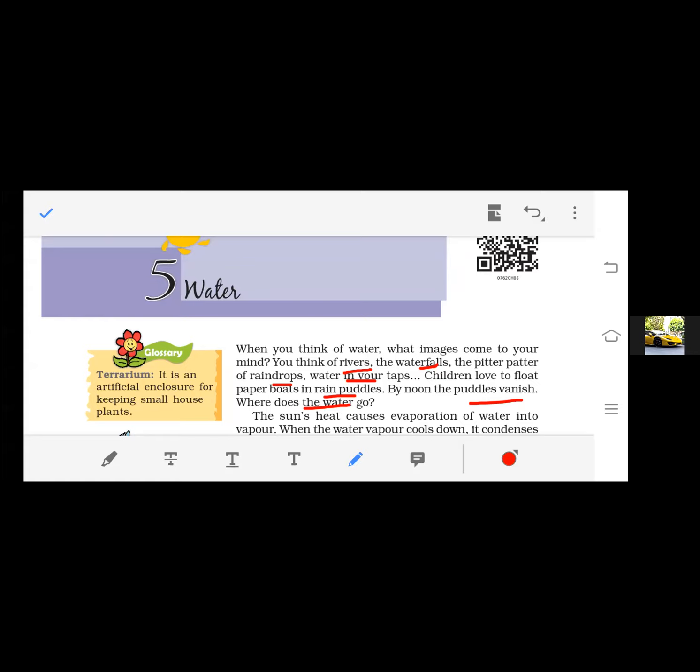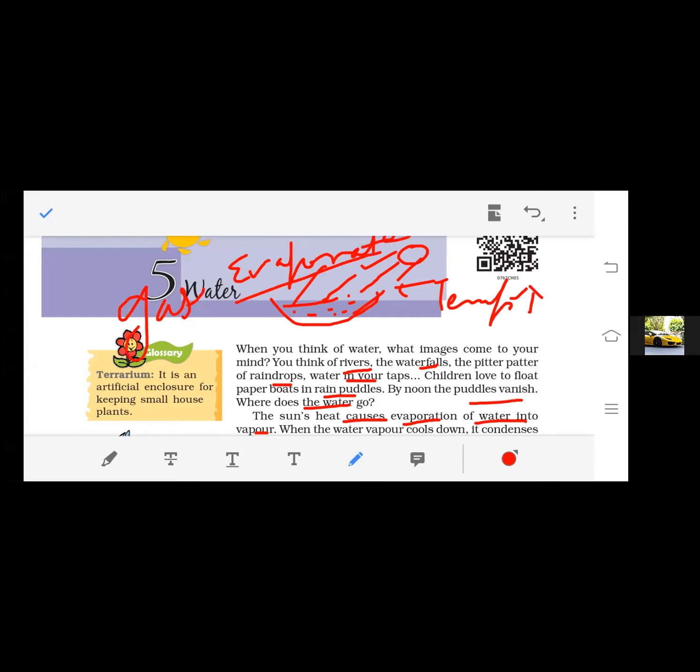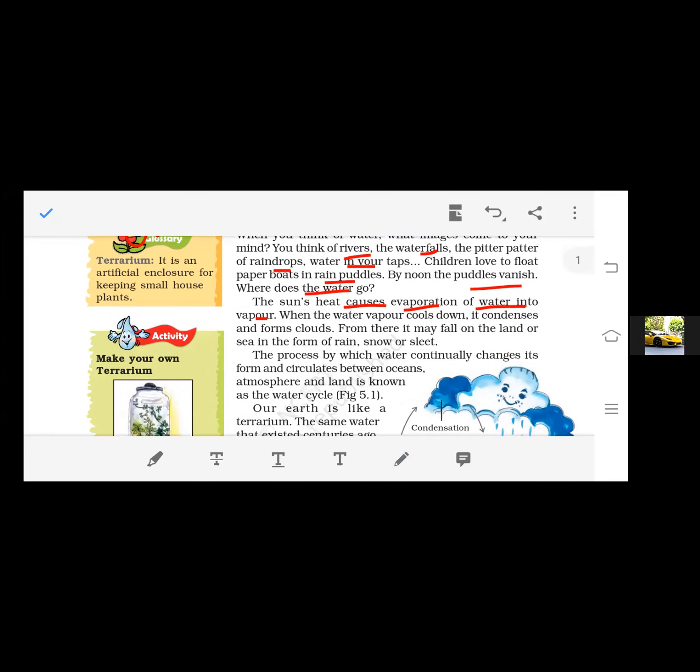The sun's heat causes evaporation of water into vapor, right? Suppose this is a water body filled with water. What would happen when the sun rays fall? Due to the sun rays, the temperature gets high and this water will evaporate, right? Evaporate means the water will change into gaseous form, correct? It's like a pan filled with water. You can experiment with this process in your home also.